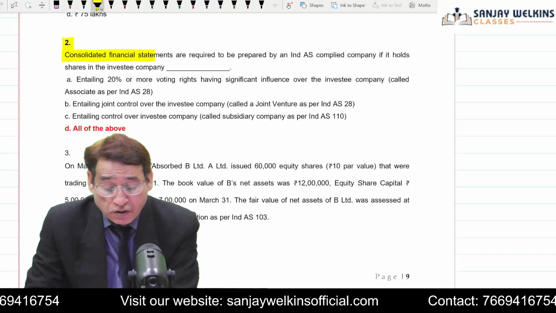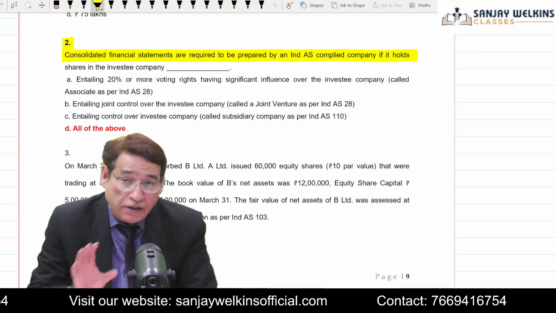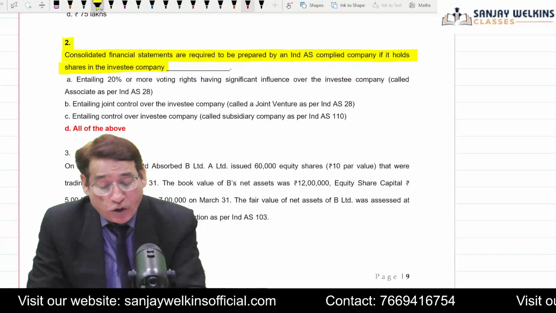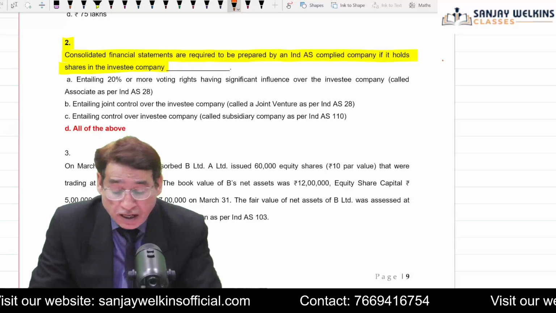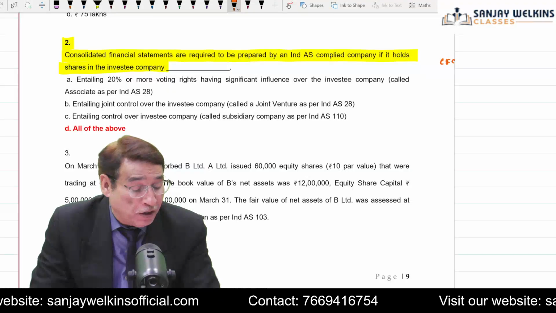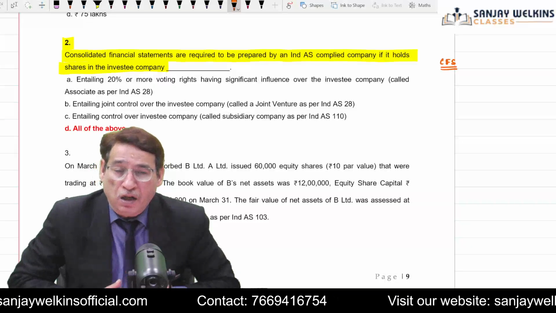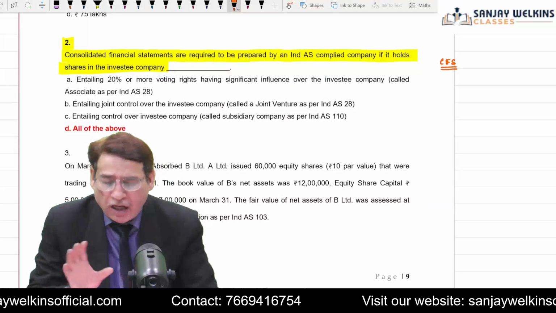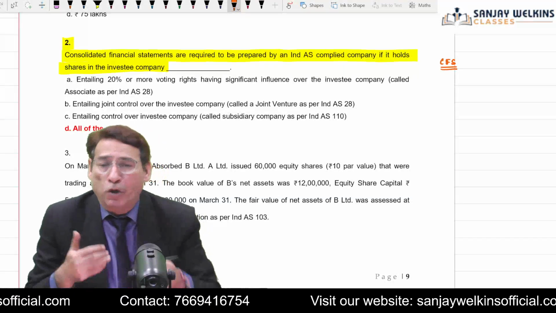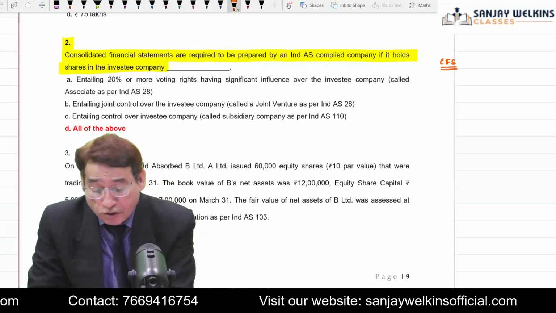Here it is written that consolidated financial statements are required to be prepared by an Ind AS compliant company if it holds shares in the investee entity, directly or indirectly. Question is asking you when consolidated financial statement need to be prepared by an entity. Those among you who have actually attended our regular session and revisionary session should not have any difficulty in answering this particular question because we gave you, in the very initial stages, both under regular sessions and under revisionary sessions, lots of information regarding this.